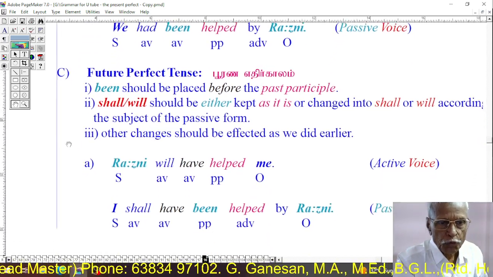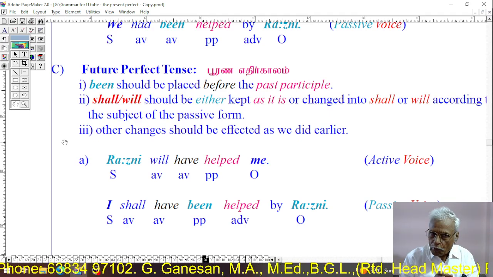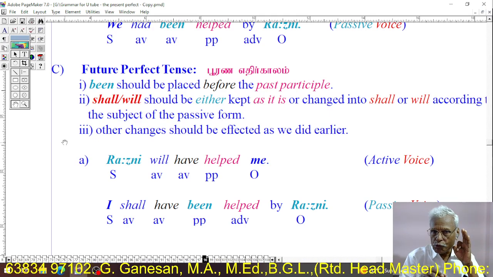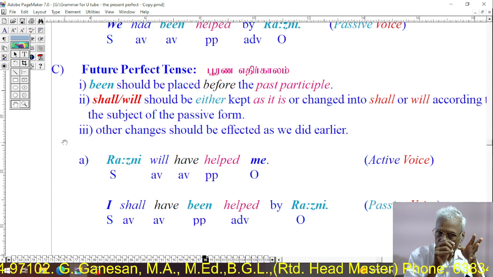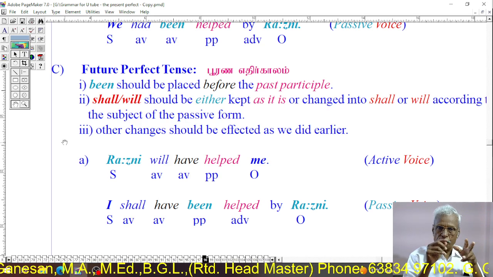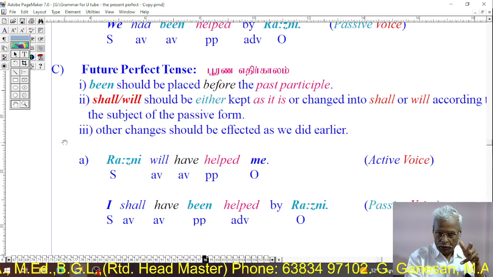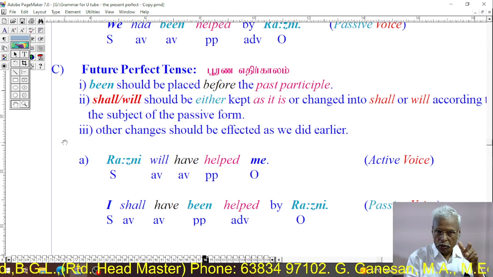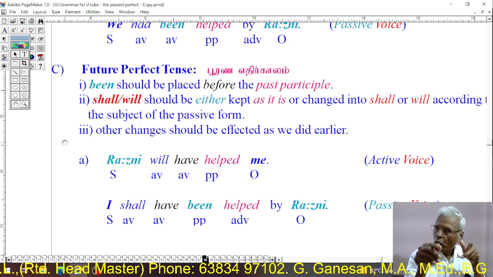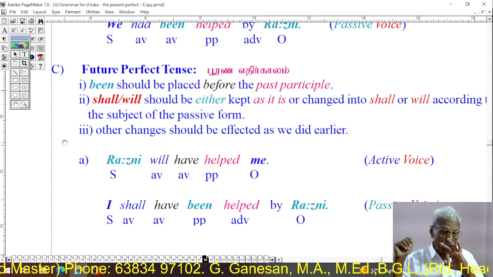Then regarding future perfect tense. We know three verbs are used in future perfect tense. The first verb will be shall or will. The second verb will be have, and the third one will be a past participle. In future perfect, three verbs are used.